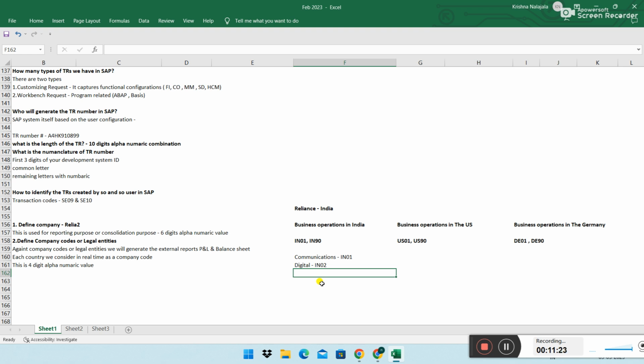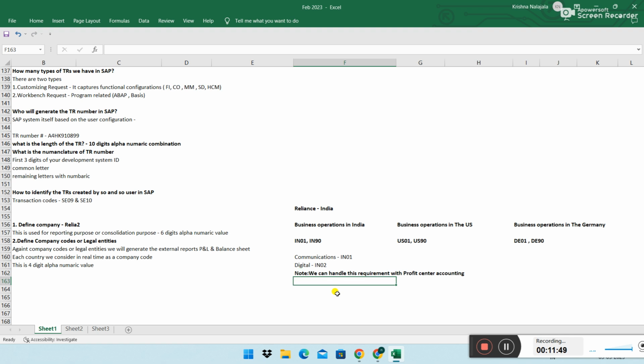This purpose, communication, digital, these things we can handle with another component. We can handle this requirement with profit center accounting. We have not gone that far. This is in controlling.